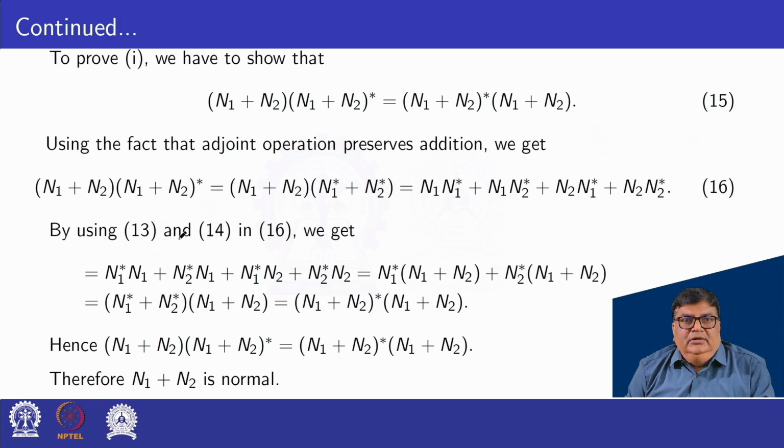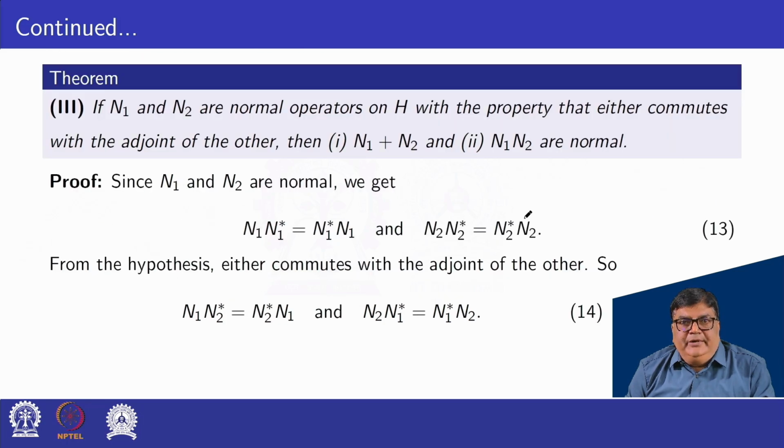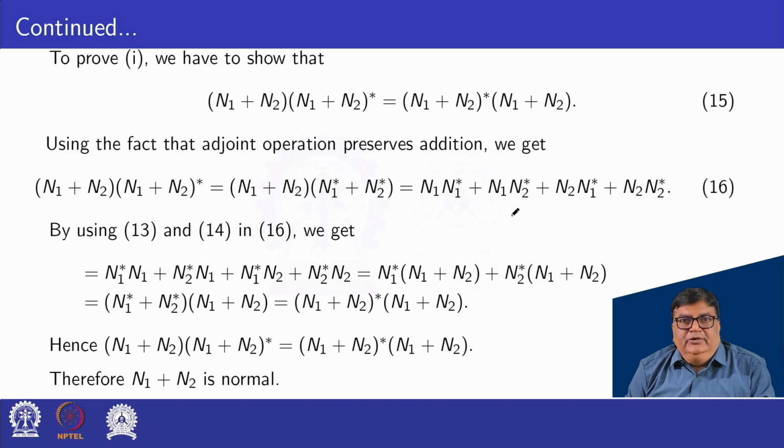So by using 13 and 14 in equation 16, that is this property and this property, we can use them in this expression.